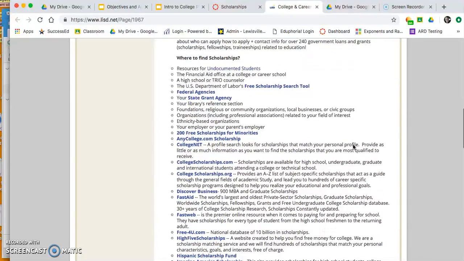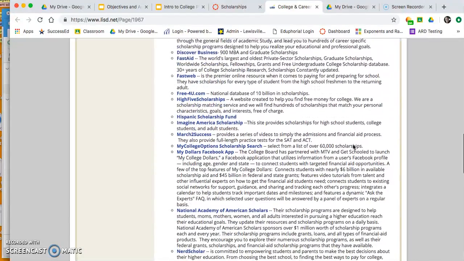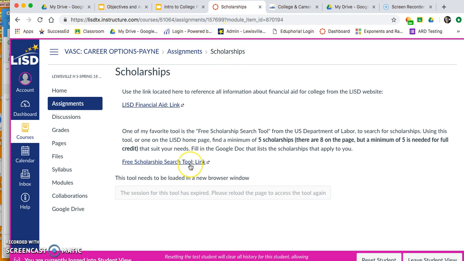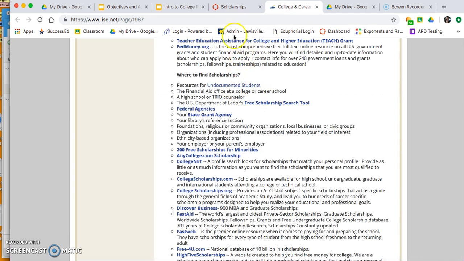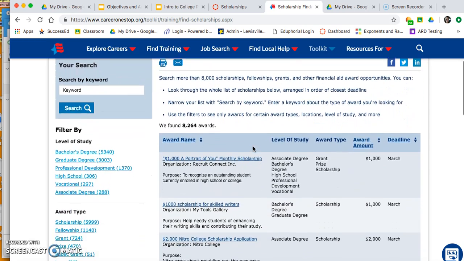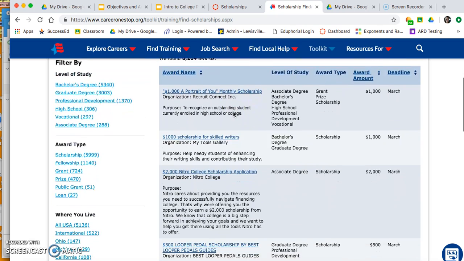As you can see, there are all different kinds of ways that you can find scholarships. One of my personal favorites is the U.S. Department of Labor's free scholarship search tool. If you toggle back over to Canvas, you'll see that's the link I have right here. If you go to that site, either through that link or this one right here, you can access thousands of scholarships. It says right here 8,265 different scholarships.